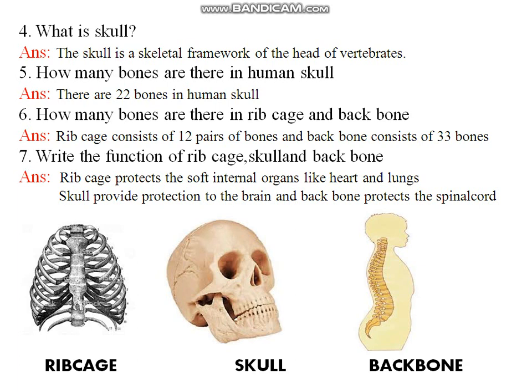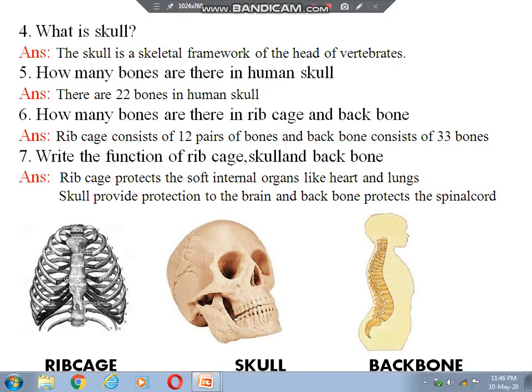Now question number 4, what is skull? See the diagrams given here. At first the diagram of rib cage is given, then skull, then backbone. Skull is the skeletal framework of the head of vertebrates. That means the brain remains inside the skull. Brain is a very soft organ and it is well protected by the skull.